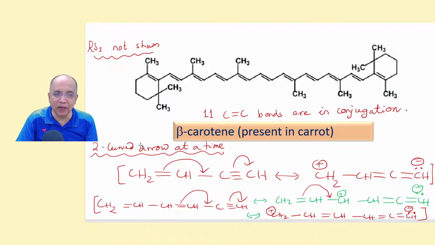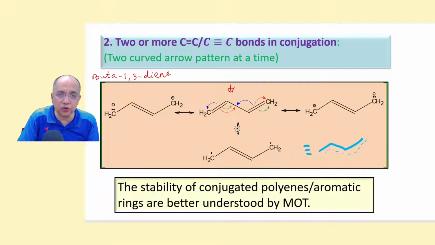But here I have tried to draw the resonance structure between a double bond and a triple bond. Since the triple bond is more electronegative, this is sp hybridized, so this will attract. So the pi bond will come here and this pi bond will go there. So plus charge will be here and negative charge will be here along with a lone pair. Similarly, there are two double bonds and one triple bond. They are all conjugating with each other. The two adjacent conjugating units are separated by one single bond. Therefore, you can draw two curved arrow mark patterns.